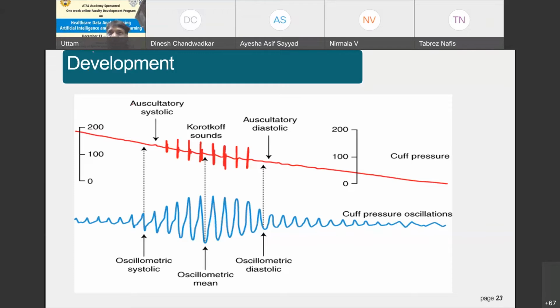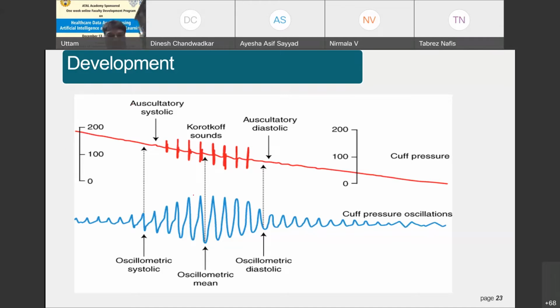We get some kind of sound, which is called Korotkoff sound. And you can see the Korotkoff sound also has a correlation with the oscillometer. And then you can get the corresponding systolic and diastolic pressure, right? So you can see here the blood pressure can be changed from 0 to even 250 and so on.